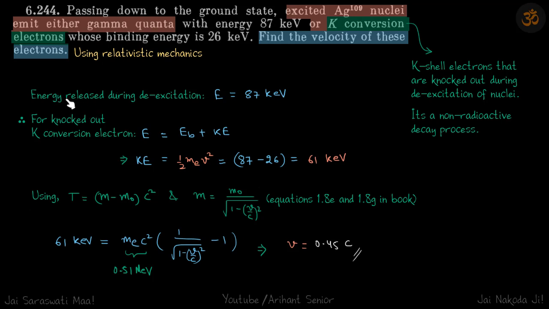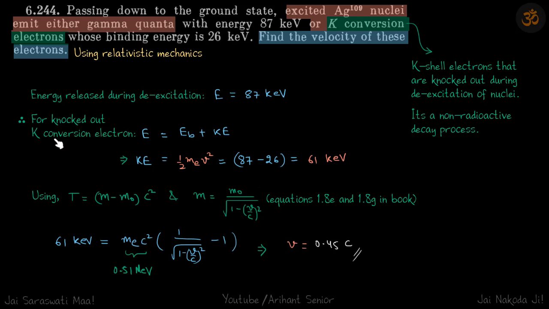So what is given to us is the energy released during de-excitation, 87 kiloelectron volt, because this is the total energy. So when passing down to the ground state, either via the gamma quanta route or via the K conversion electron route, in both cases the total energy is going to be the same. So during de-excitation, either by the gamma route or this route, the energy is the same, which is 87 kiloelectron volt. So that is the energy released during de-excitation.